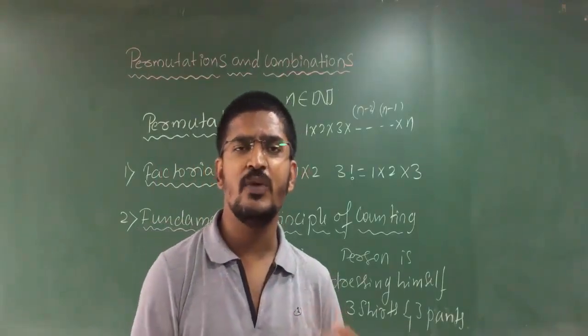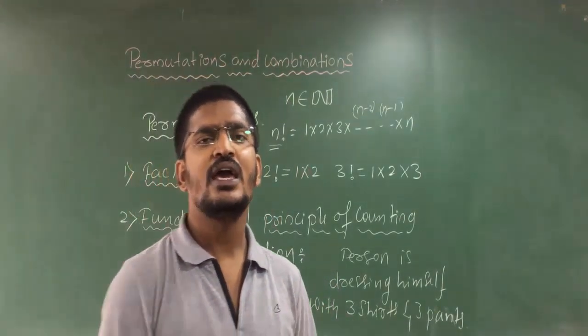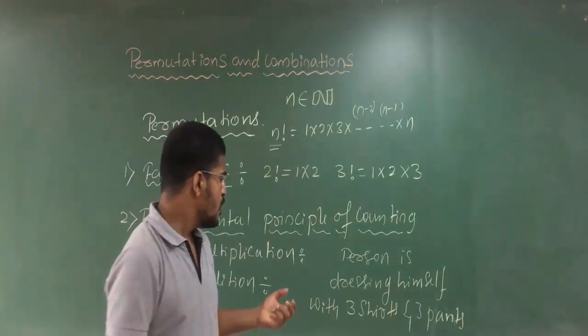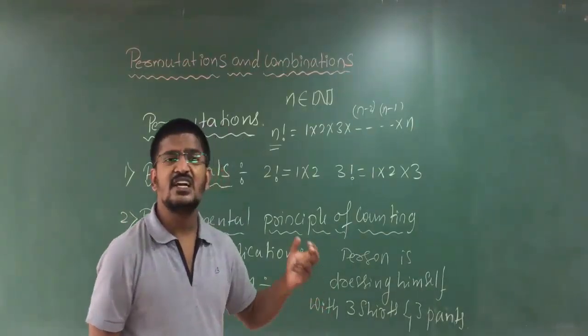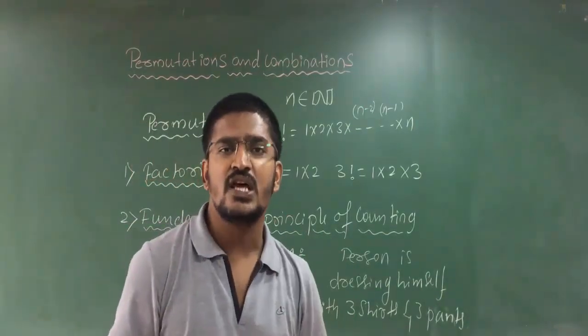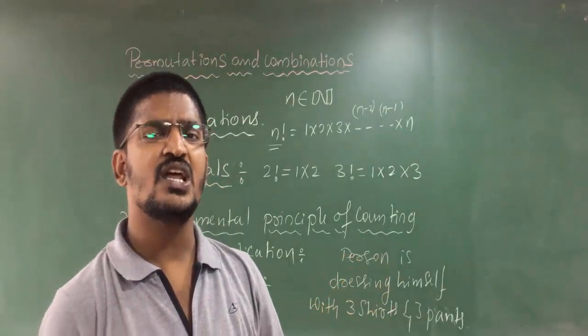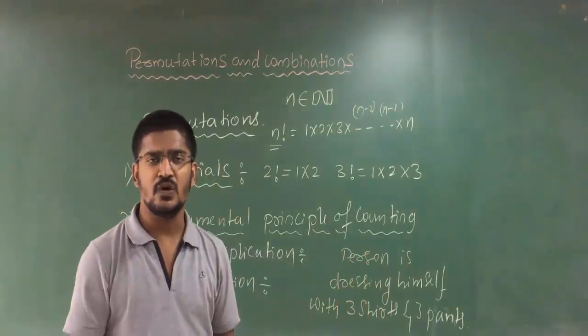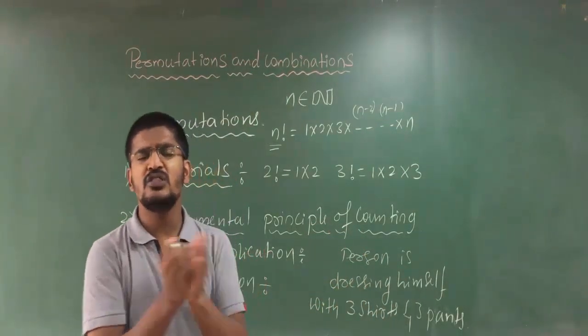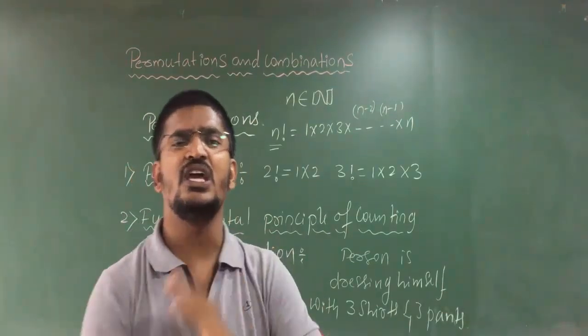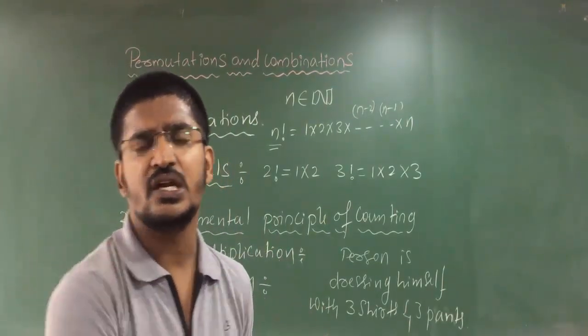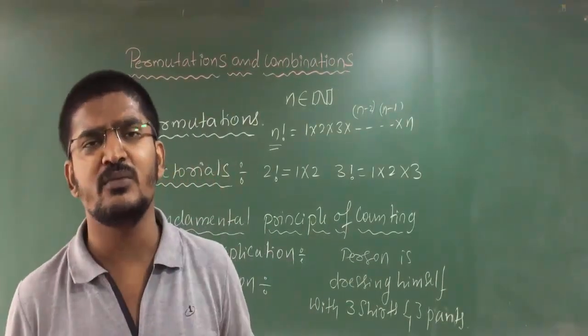That is, in how many ways he can dress up for himself. See here, the events are depending on each other. That means he has to wear a shirt also, he has to wear a pant also. Here both the events are depending on each other. He can't wear only a shirt, he can't wear only a pant.